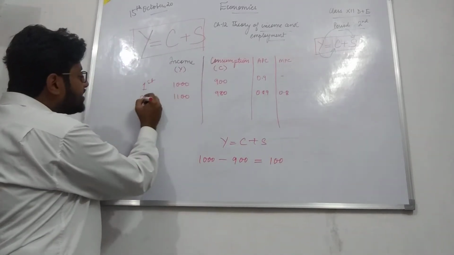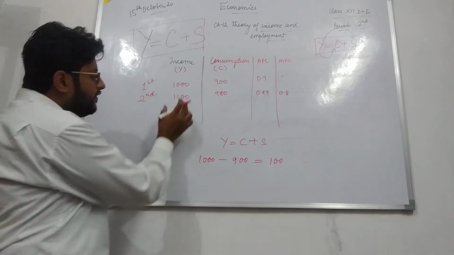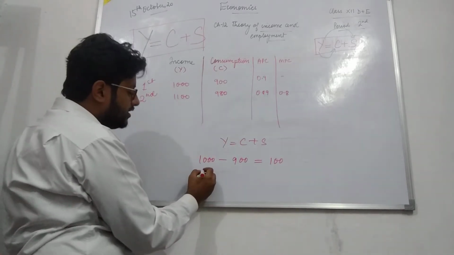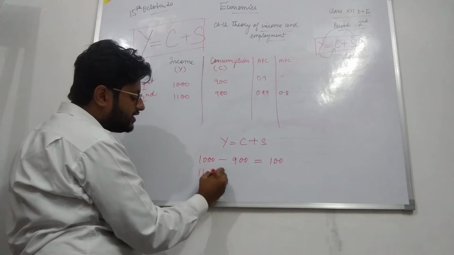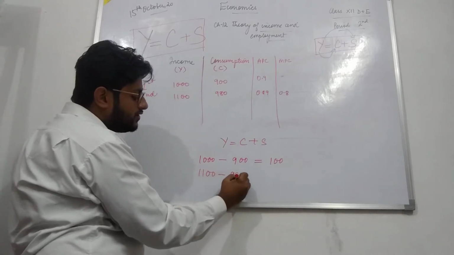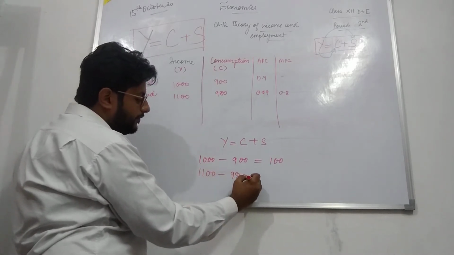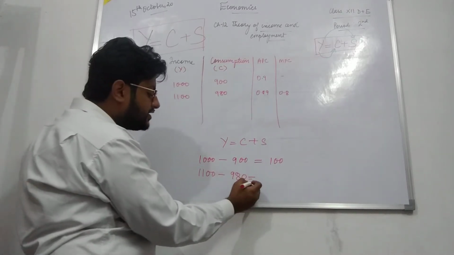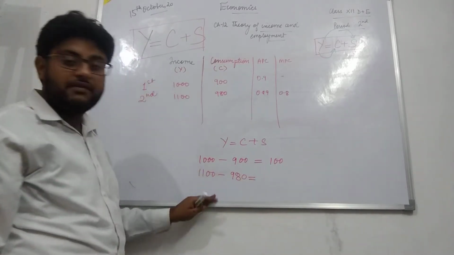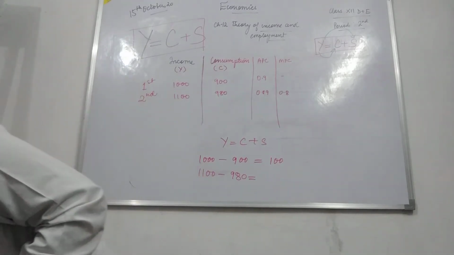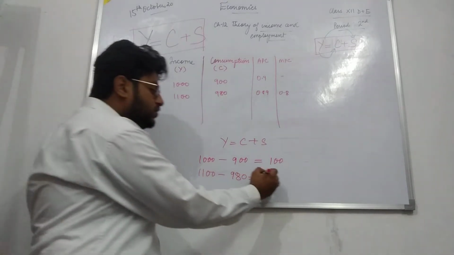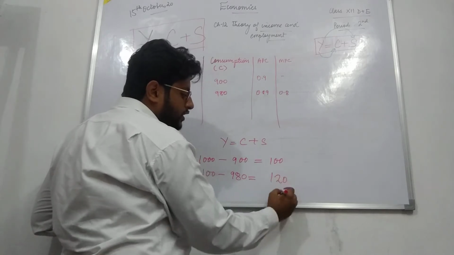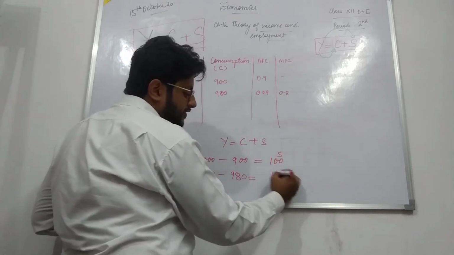Likewise, in the second instance, 1100 was our income and 980 was our consumption. Then 1100 minus 980 comes to 120. So this is our savings.